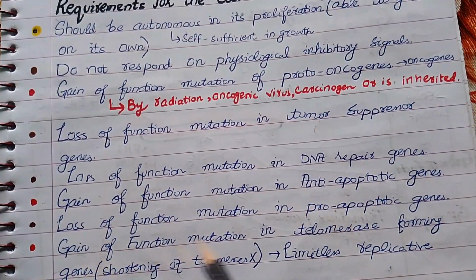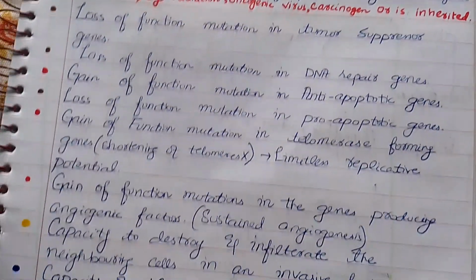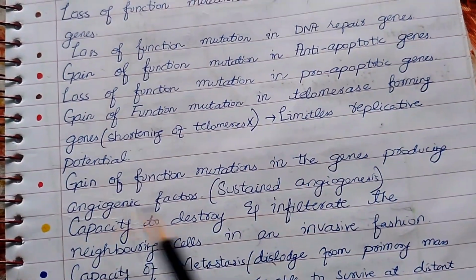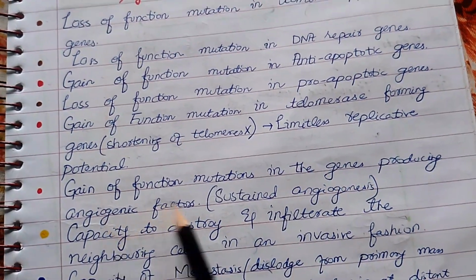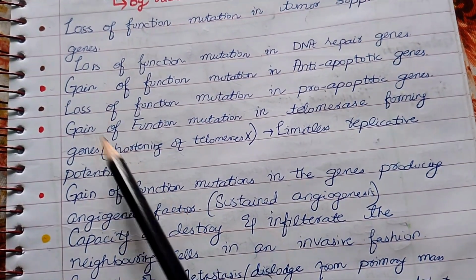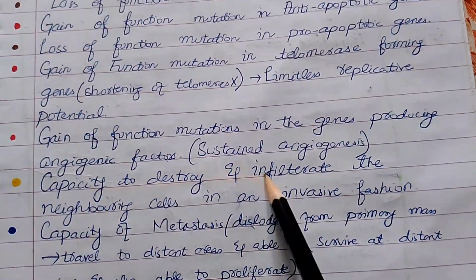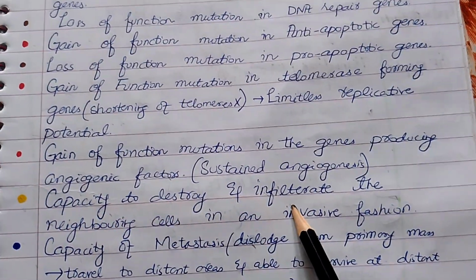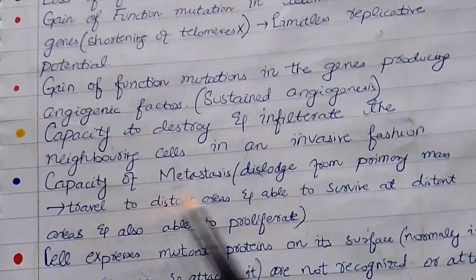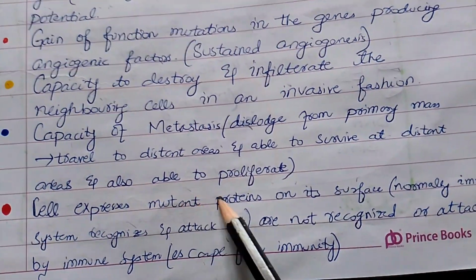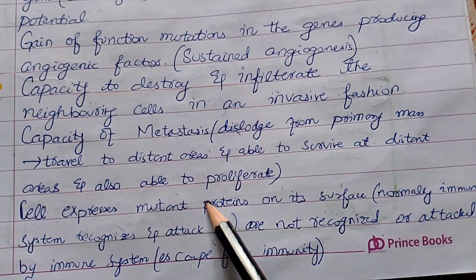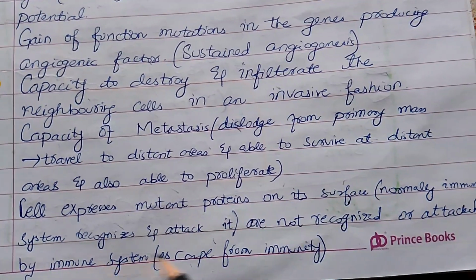loss of function mutation in the pro-apoptotic genes, gain of function mutation in the telomerase forming genes, gain of function mutations in the genes producing angiogenic factors, capacity to destroy and infiltrate the neighboring cells in an invasive fashion, capacity of metastasis, and the cell expresses the mutant proteins on its surface that are not recognized or attacked by the immune system.